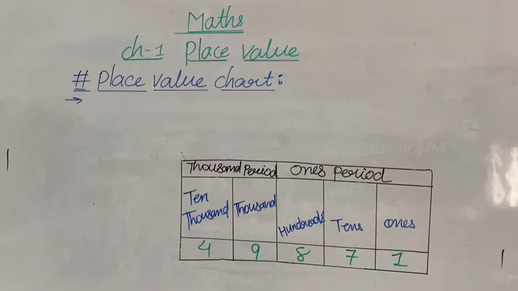So note down with me, all my dear students. Okay, place value chart.